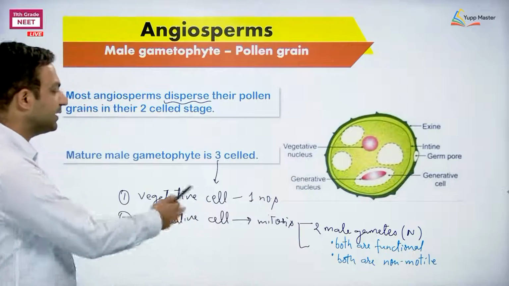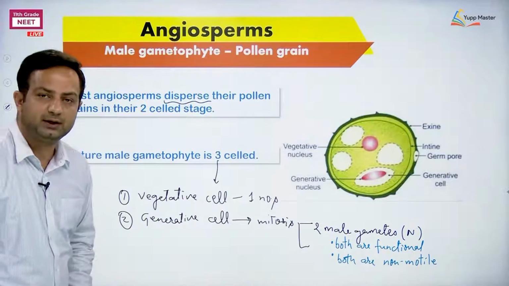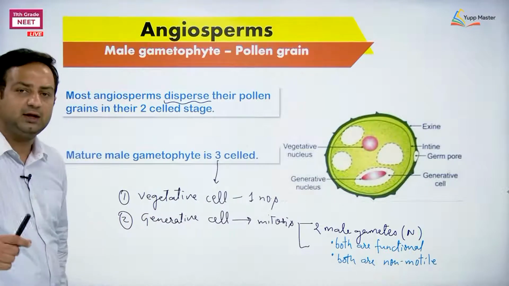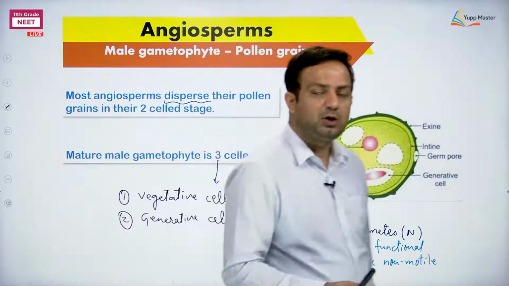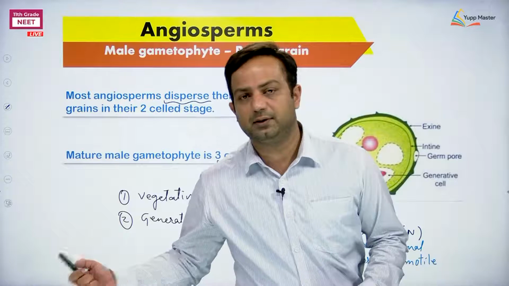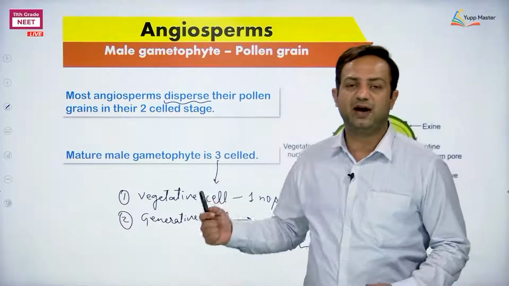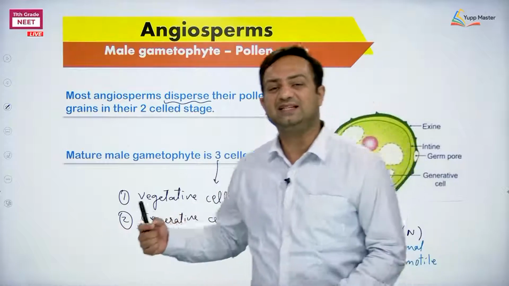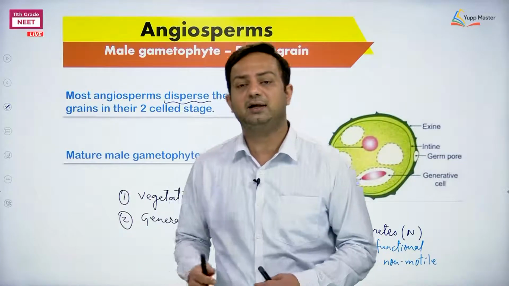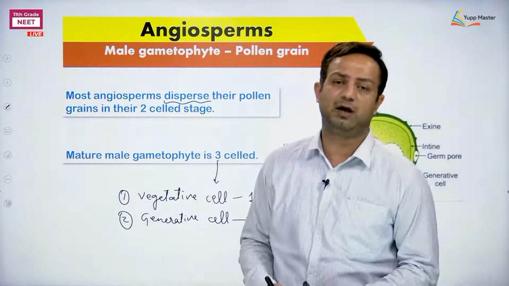These are the characters that you need to remember about the male gametophyte or the pollen grain in angiosperms. The male gametophyte in angiosperms is 3-celled, whereas in gymnosperms it was either 5 or 6-celled, comparing Cycas and Pinus, or 13-celled in Selaginella, and the gametophytes were multicellular in Bryophyta.